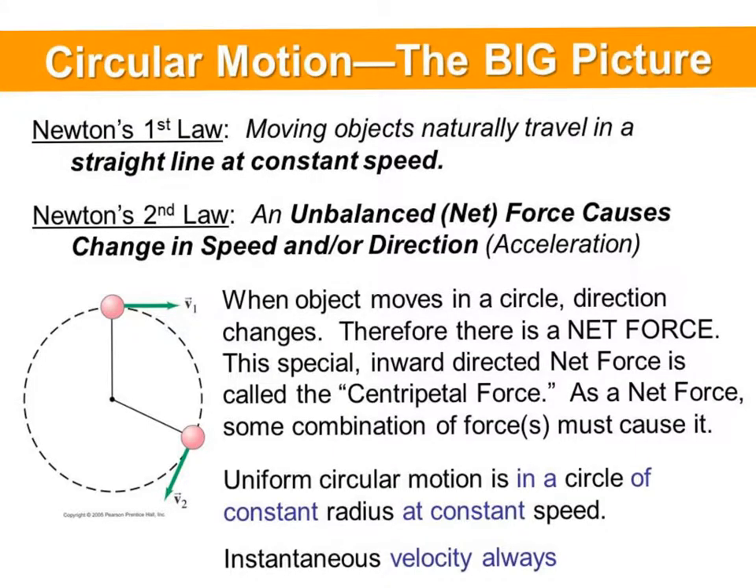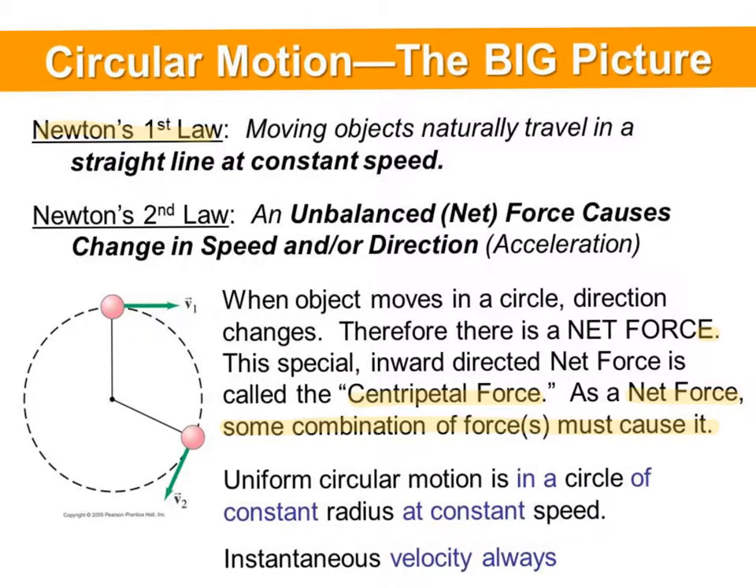From this, moving objects naturally want to travel in a straight line at constant speed. We can think about this again, the first law. The second law was an unbalanced force, hence gravity, causes there to be a change in speed or direction. Therefore, when it's moving in a circle, there's a net force, and we call the special net force that moves us in a circle centripetal force.